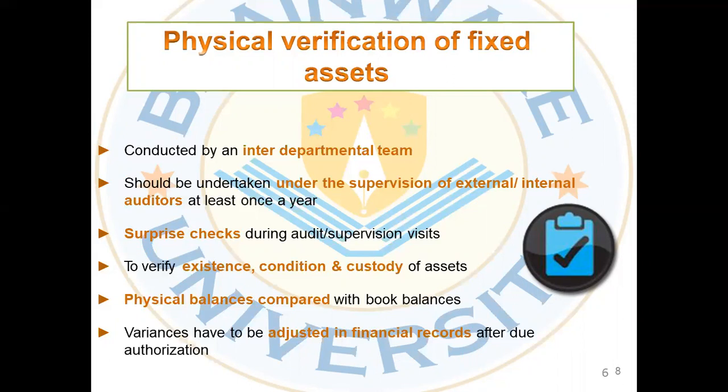The physical balances will be compared with the book balances. So the respected person will see the physical verification and as well as he will tally it with the register or the FAR. The variances have to be adjusted to financial records after due authorization.